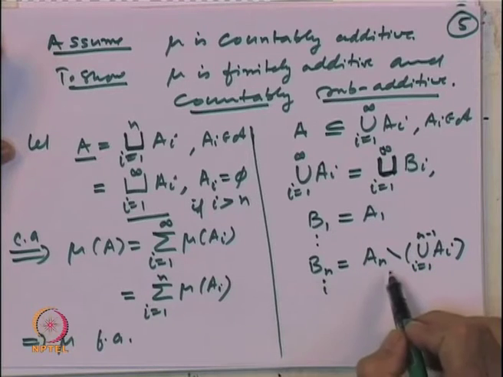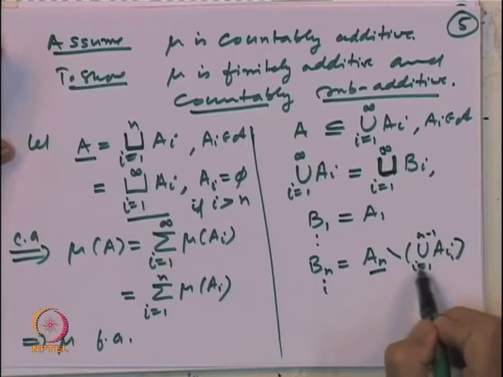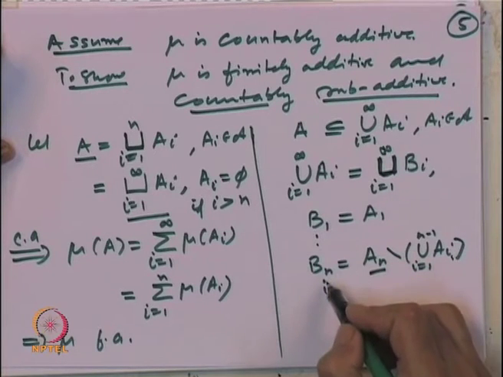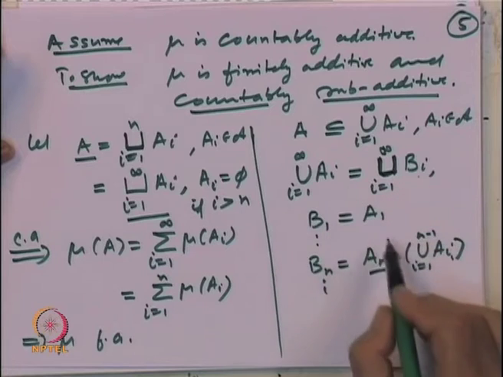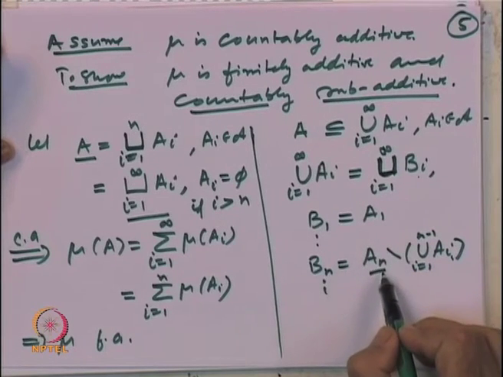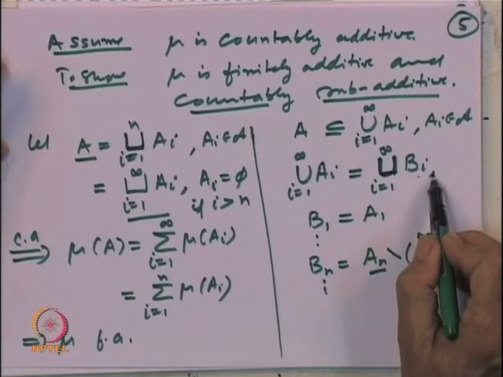Similarly, B n is A n, which is in the algebra, minus the finite union of A i, 1 to n minus 1, which is in the algebra, and the difference of two sets in the algebra is again in the algebra. So, each B n is an element of the algebra, these are disjoint, and the union of B 1 up to B n is the same as the union of A 1 up to A n, and that is true for every n.